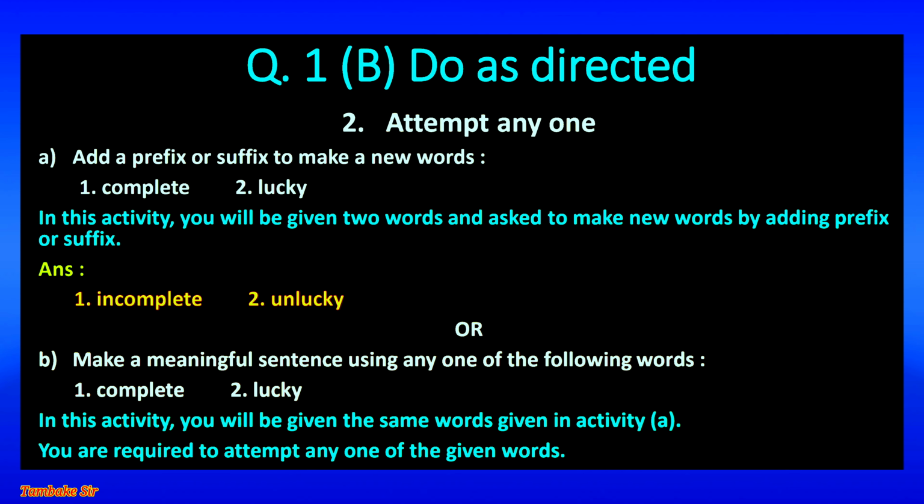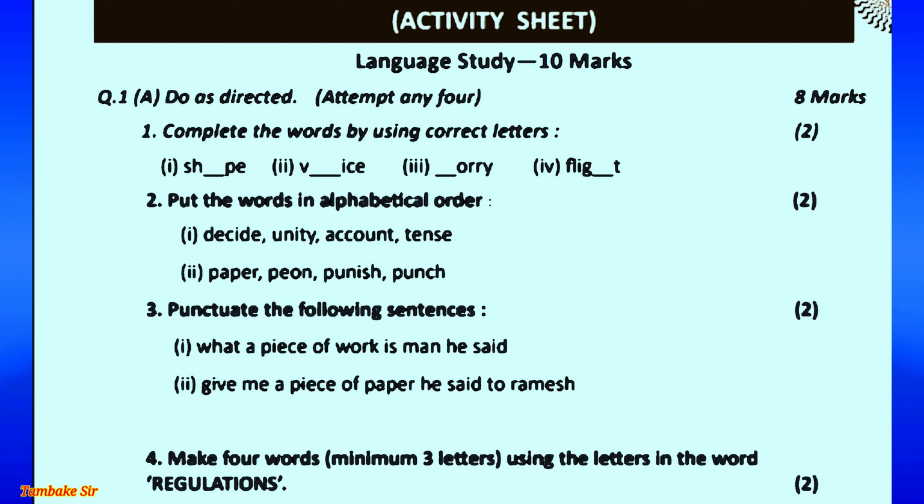Or B. Make a meaningful sentence by using any one of the following words. 1. Complete. 2. Lucky. In this activity, you will be given the same words given in the activity A. You are required to attempt any one of the given words. The answer will be you should complete your homework in time. Now let us see some more examples from this language study. It is for 10 marks. Once again I am going to tell you. Question 1a, do as directed, attempt any 4. It is for 8 marks. Out of 6 you have to solve any 4 questions.